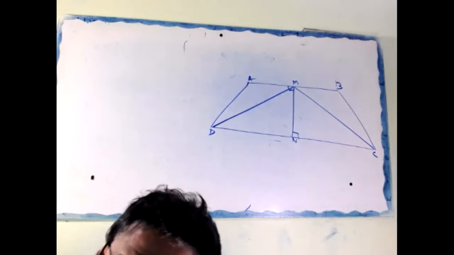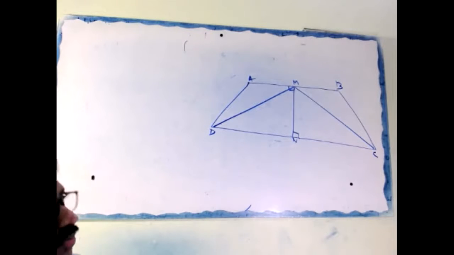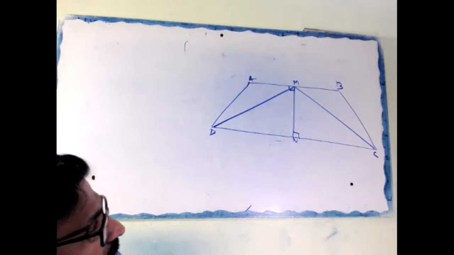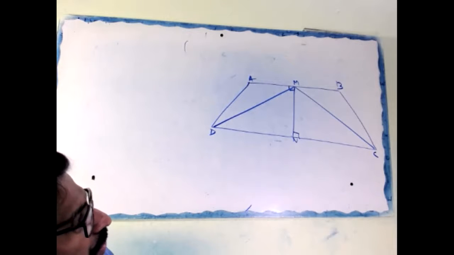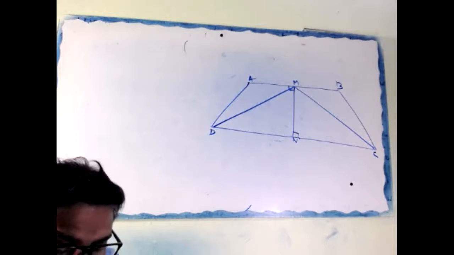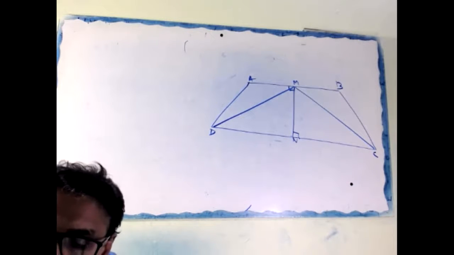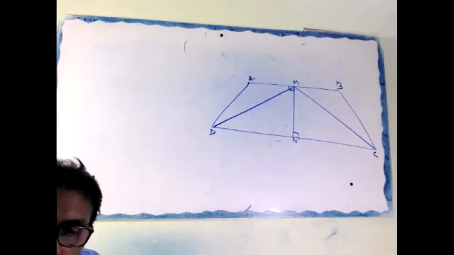Okay, listen here. Given is what? Given is ABCD is a trapezium in which AB parallel DC. M and N are the midpoints and MN perpendicular to DC and AB. To prove AD equal to BC. Question understood or not? Forget about the answer, question understood or not?